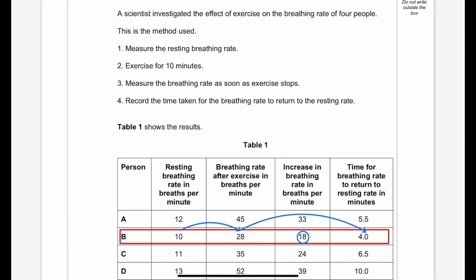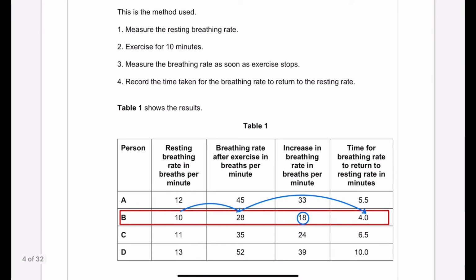Table number 1 shows the results. Person A, B, C, and D. The breathing rate at rest is given here, which is 12 breaths per minute. The breathing rate after exercise in breaths per minute is given here. The increase in breathing rate, the difference, is given here. The time taken to get normal is given here.